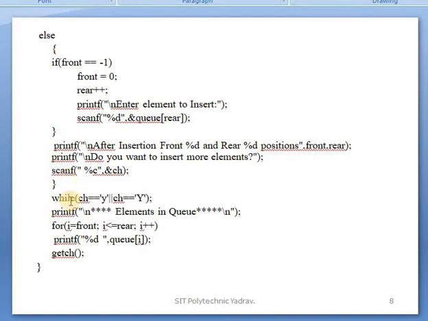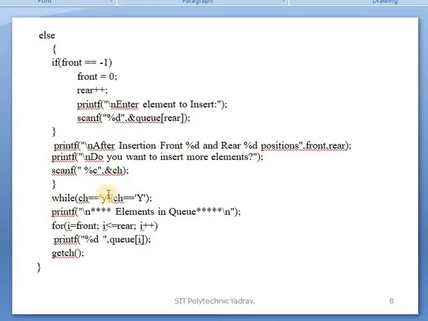After that, in the while condition, it is checked whether ch is small y or capital Y. Or means any one condition being true, then the do part is executed again, otherwise we exit the while loop.